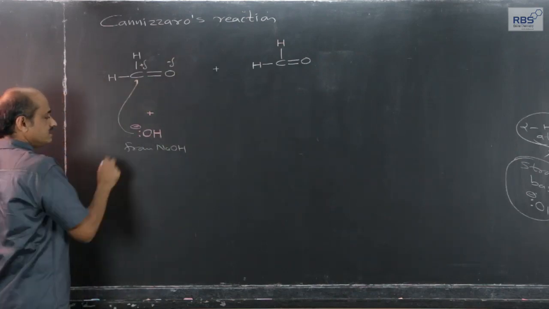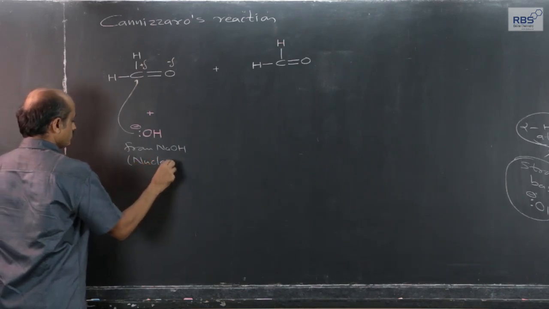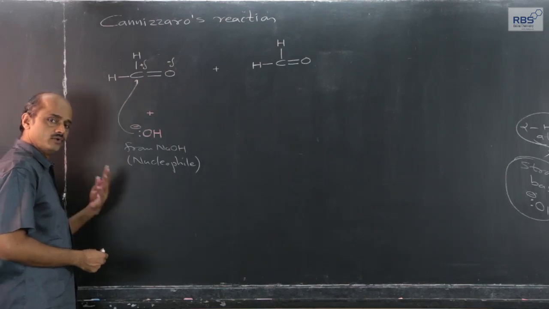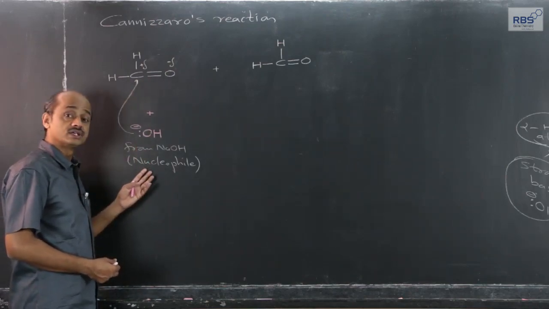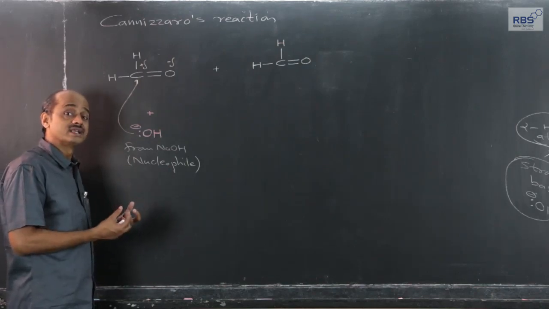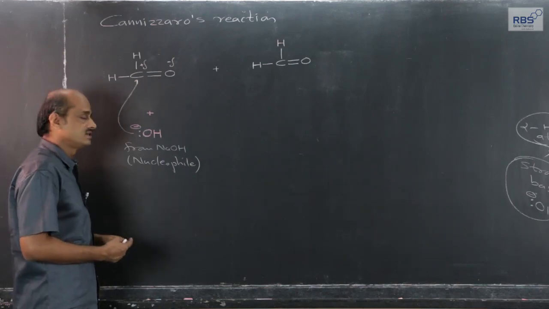This OH minus ion is now acting as a nucleophile. The attack of the nucleophile should be very efficient, although it is a strong nucleophile. That is why we use a strong base, and a large amount of free OH minus ion should be available. That is why concentrated, strong base; the reason lies here.